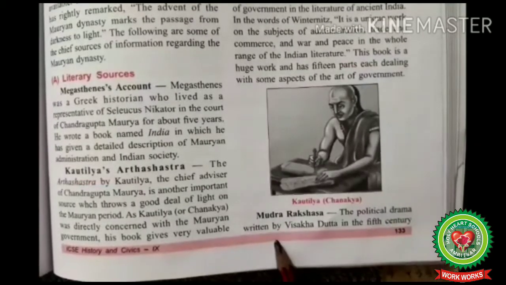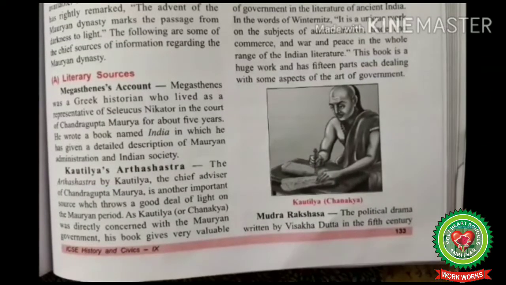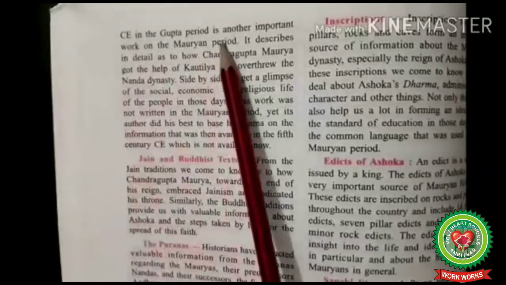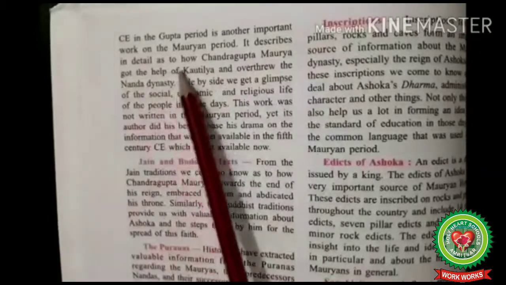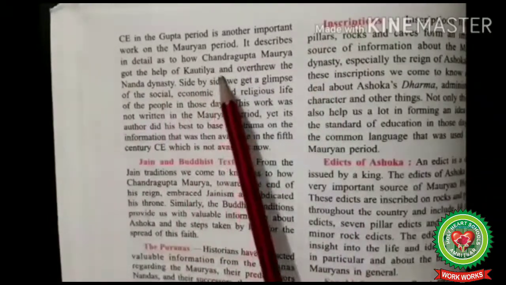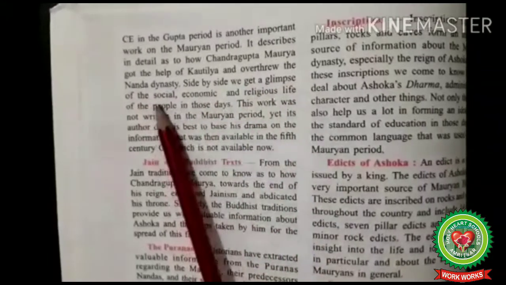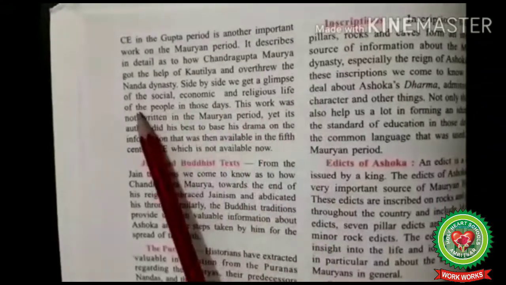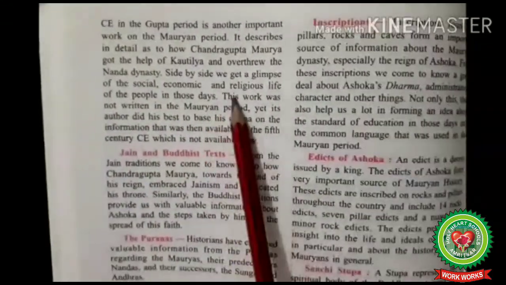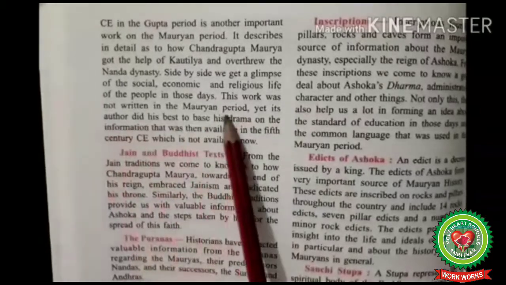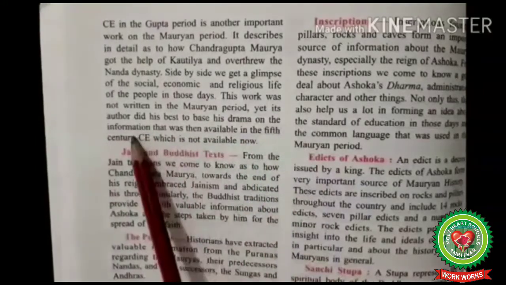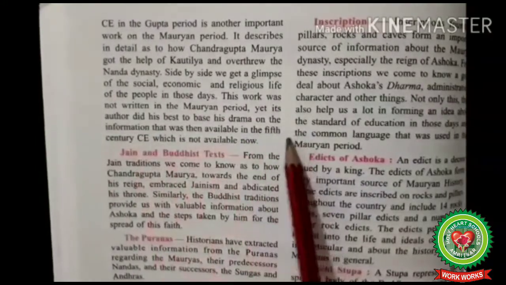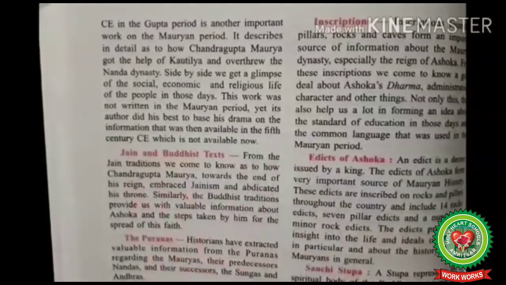Mudrakshasha, the political drama written by Vishakhadatta in the 5th century CE in the Gupta period, is another important work on the Mauryan period. It describes in detail how Chandragupta Maurya got the help of Kautilya and overthrew the Nanda dynasty. Side by side, we get glimpses of the social, economic, and religious life of the people in those days. This work was not written in the Mauryan period, yet the author did base his drama on information that was then available in the 5th century CE, which is not available now.